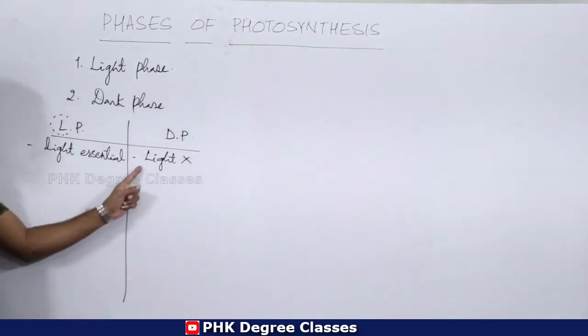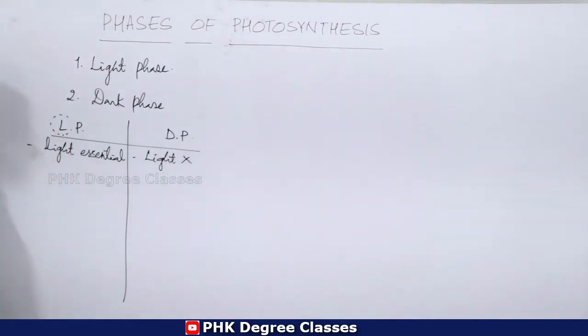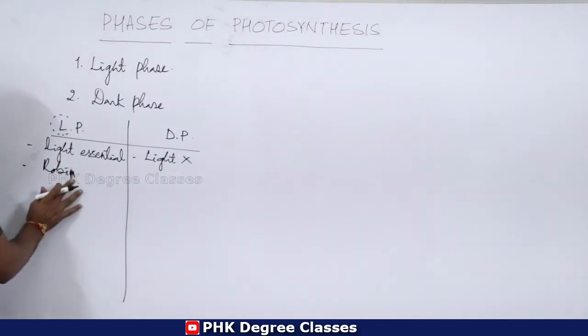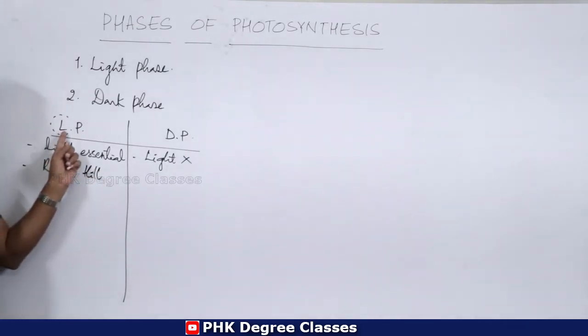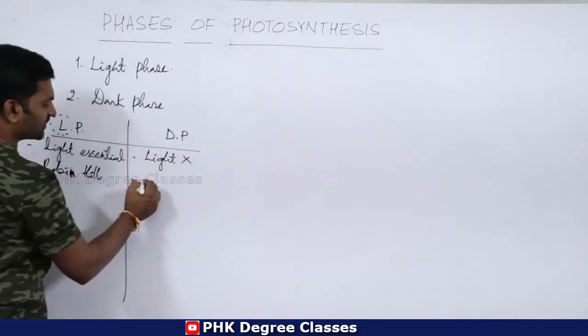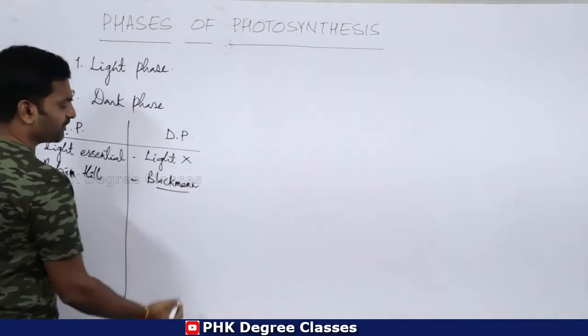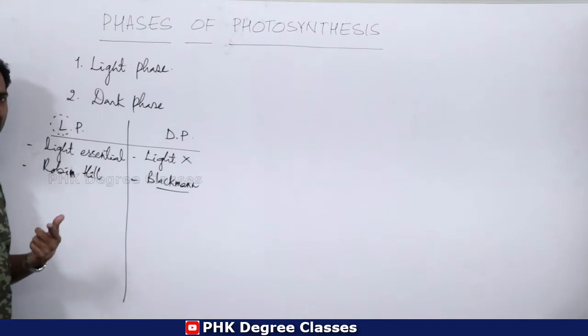Light is not essential for dark phase. The word light phase was first used by Robin Hill. Robin Hill contributed a lot in these light phase reactions, whereas in dark phase, Blackman contributed a lot in dark phase reactions like Calvin cycle, C4 and so on.